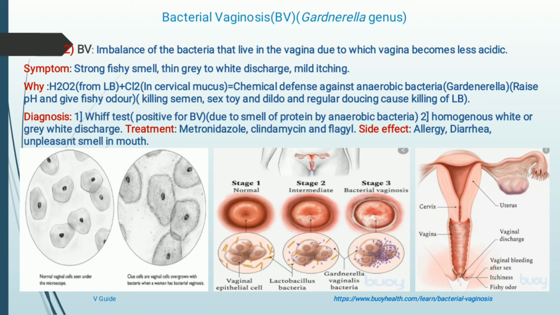And what are the symptoms of bacterial vaginosis? A strong fishy smell of the vagina, vaginal discharge becomes very thin, gray to white, and there is mild itching over the vagina. Why does it happen? Mainly,